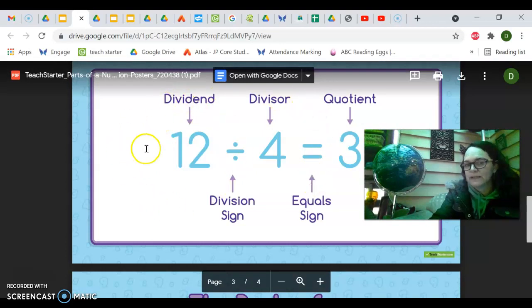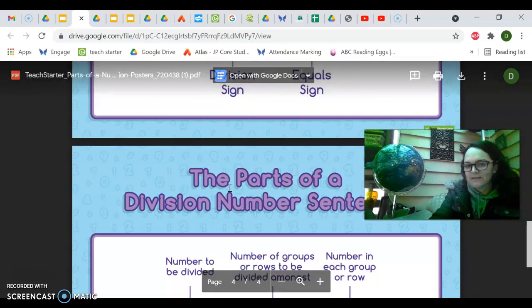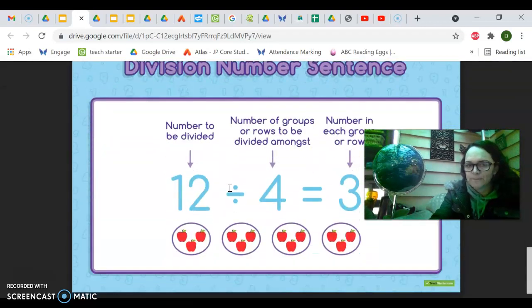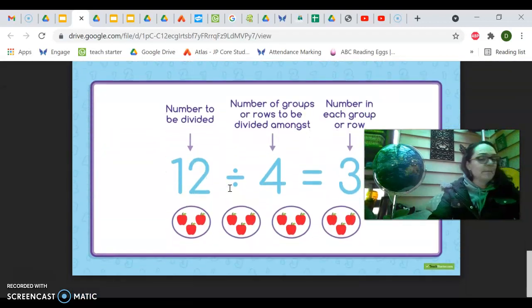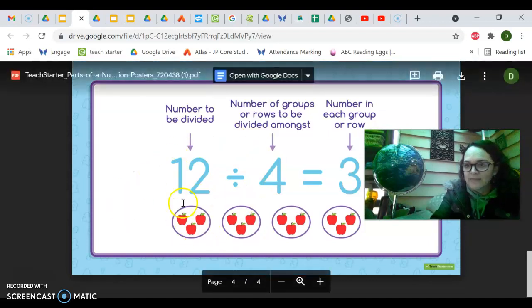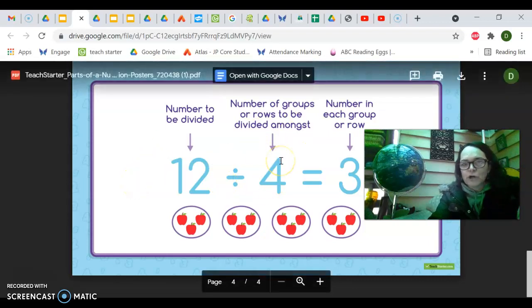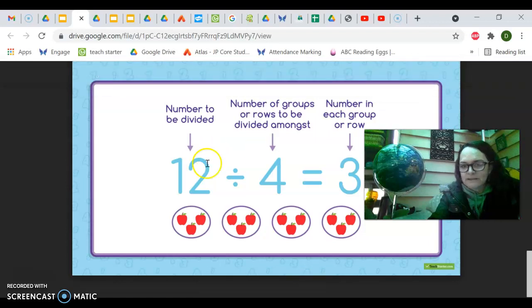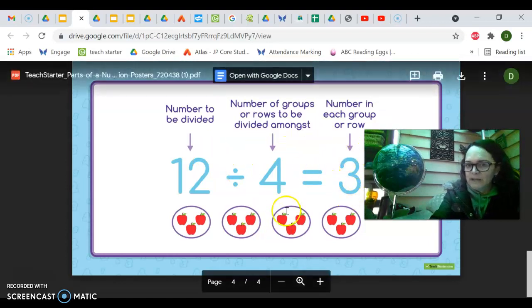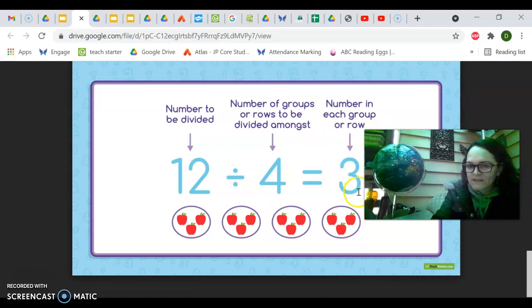To divide, we need to have the bigger number first, the number to be divided. Then we have the number of groups or rows to be divided amongst, and the number in each group or row is the answer at the end.